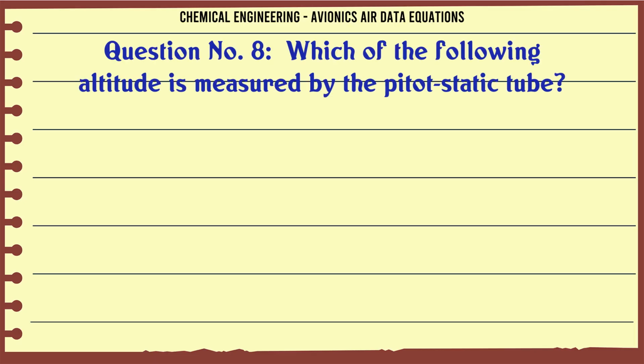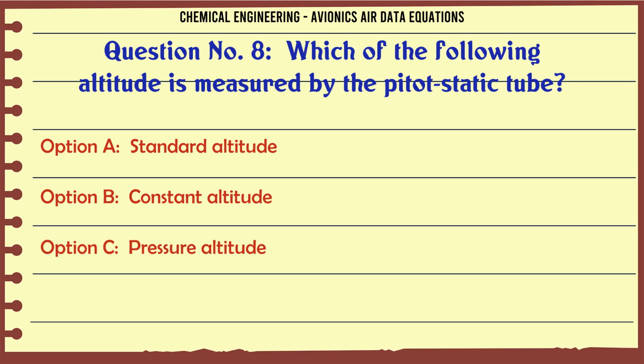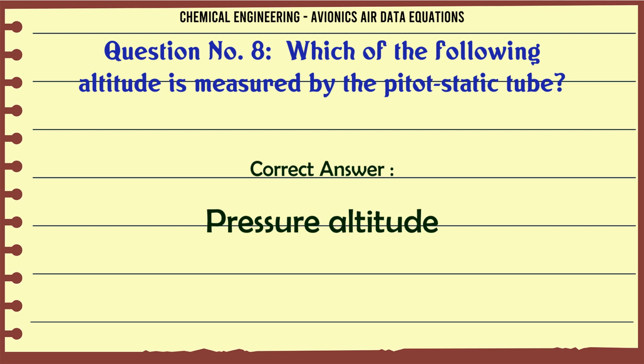Which of the following altitude is measured by the pitot-static tube? A. Standard altitude. B. Constant altitude. C. Pressure altitude. D. Total altitude. The correct answer is pressure altitude.